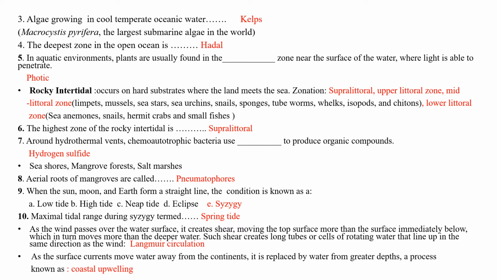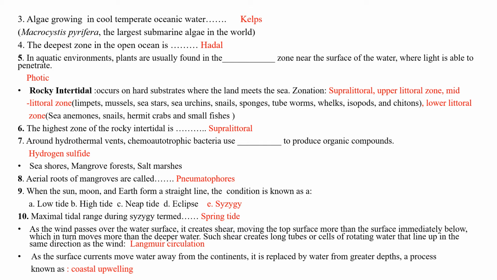When the sun, moon and the earth form a straight line, the condition is known as syzygy. The gravitational pull of the moon and sun combine. This will cause a strong tide that is known as spring tide. If the sun, earth and moon form a 90-degree angle, they will form a weak tide that is called neap tide.